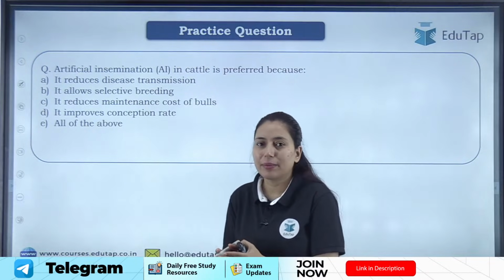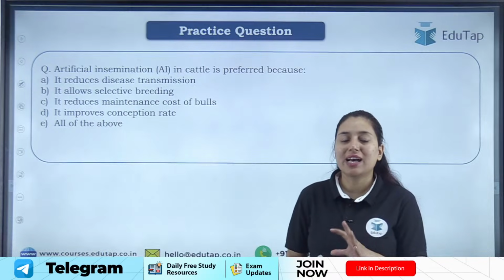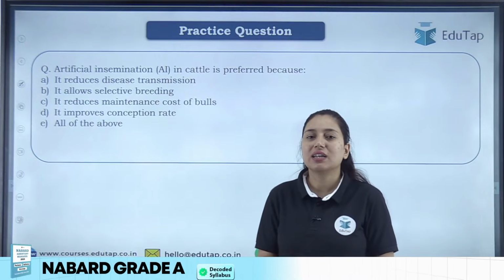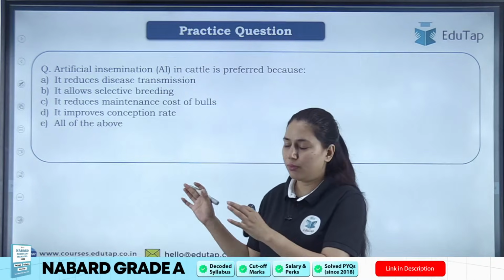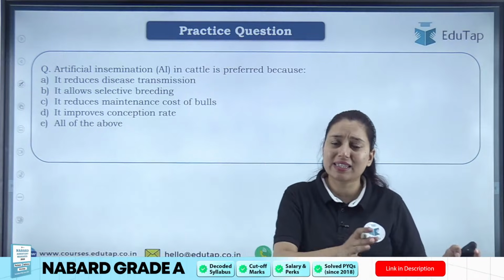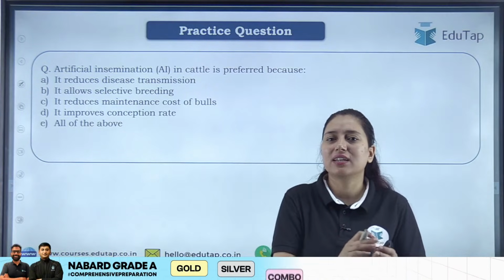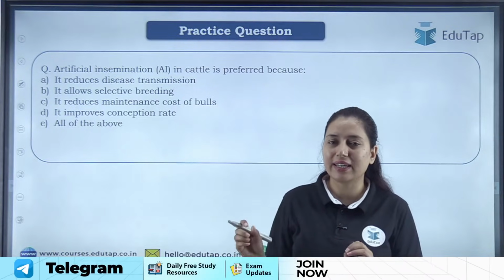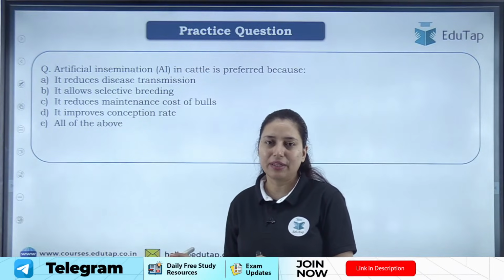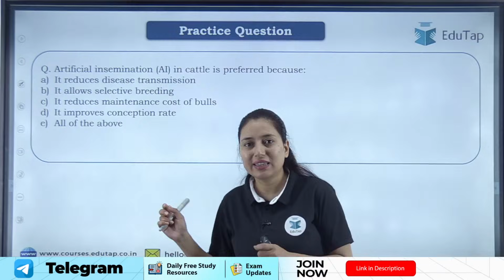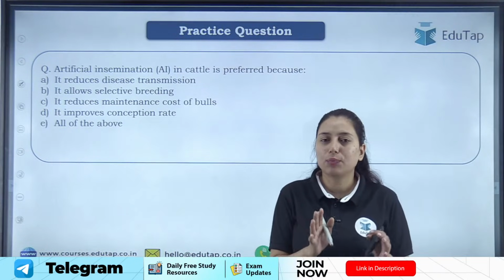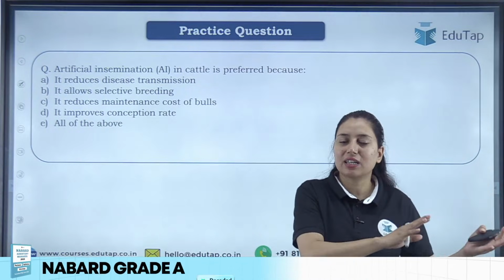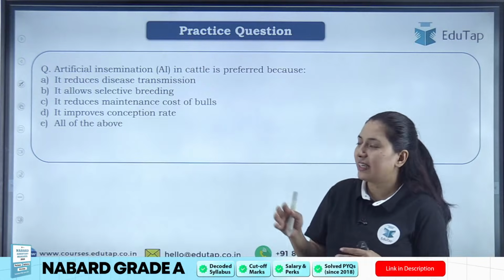So what is artificial insemination, students? So usually here, natural mating is not allowed in animals. Rather, the male gametes are placed inside the female reproductive tract, and through some special skilled labor, skilled doctors who are skilled in doing artificial insemination. So people who are trained in doing this, what they do, they carefully put the male semen or male gametes inside the female reproductive tract, so that there can be fertilization.